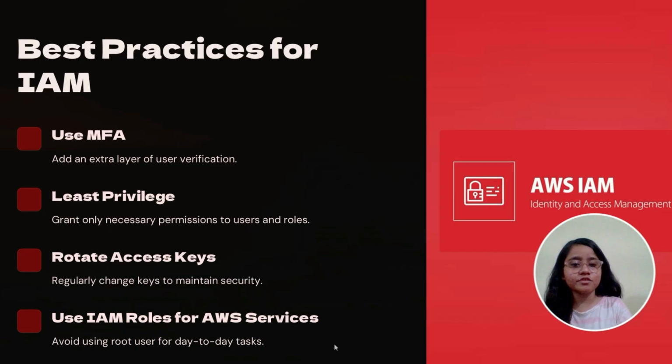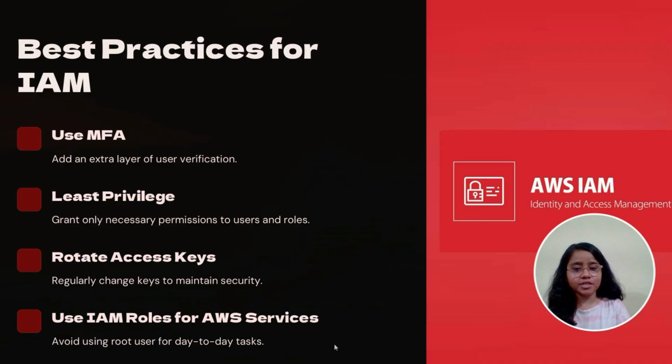Sixth one, implement strong password policies. Make sure to set a strong password policy for IAM users. This ensures that passwords are complex, difficult to guess, and regularly updated. Another one is enable CloudTrail logging. Monitor and audit IAM activities. Regularly review your IAM user permissions and policies. Ensure that the least privilege principle is still in place and that there are no unnecessary permissions granted.